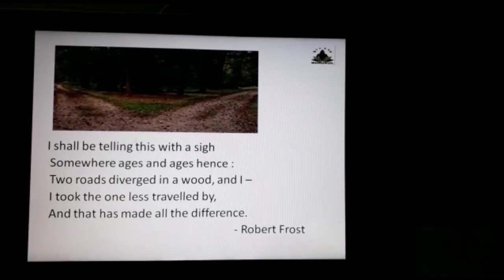Ultimately, this poem means when you make a choice which no one had ever tried, the outcome may be entirely different. It may be positive, and it may be negative also. That is the meaning of the line, and that has made all the difference. That means he chose to travel on the path which no one had traveled, and this could bring changes in his life in a positive manner, or it could land him into difficulties also.